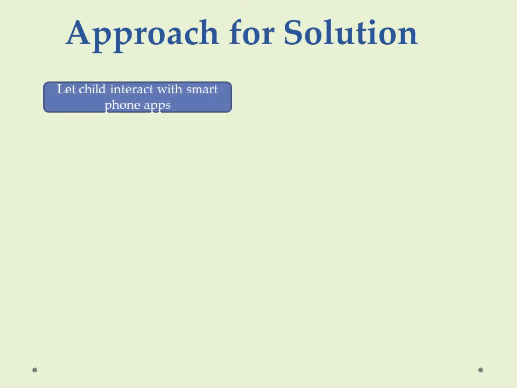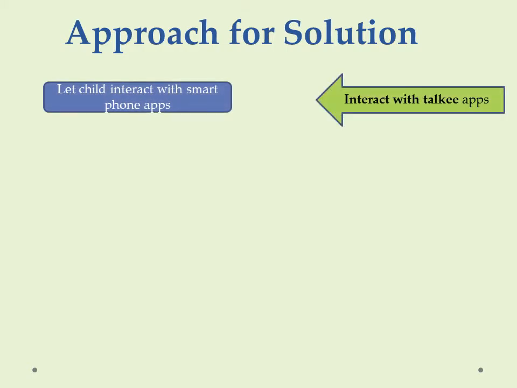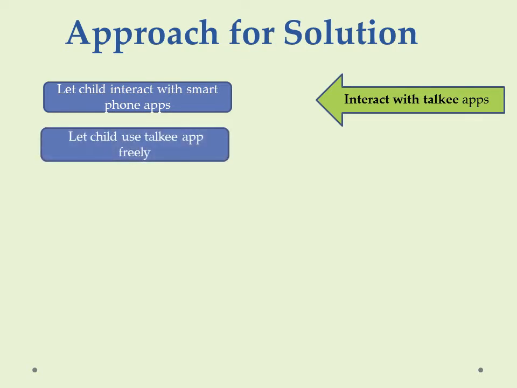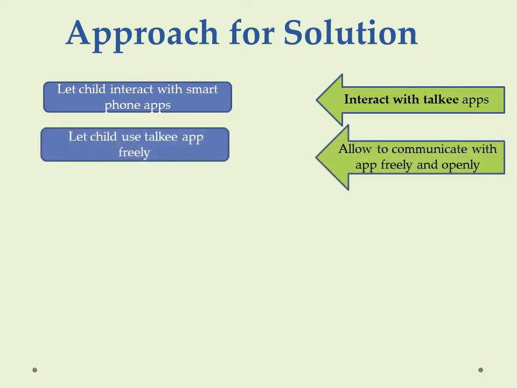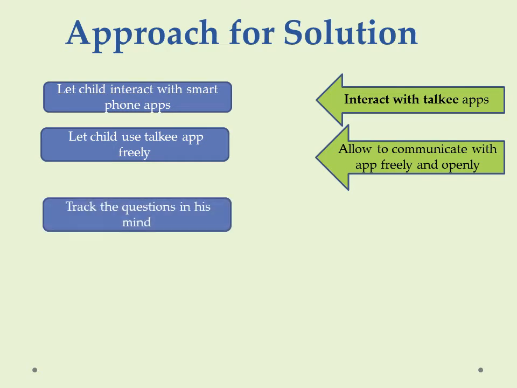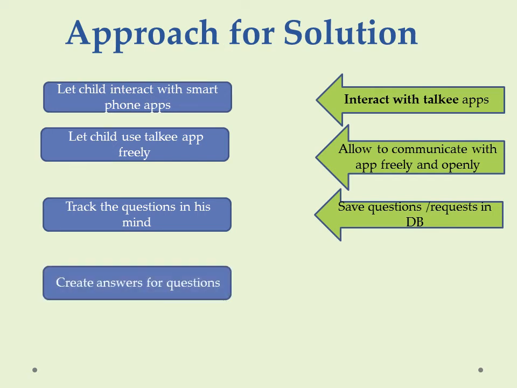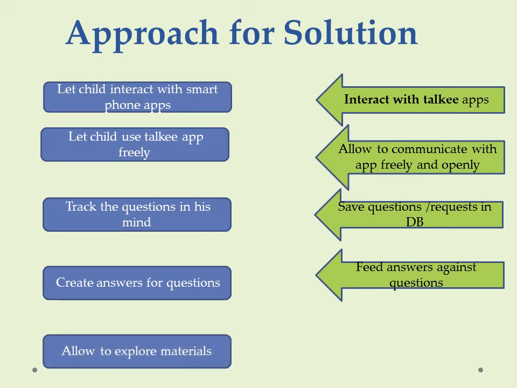Approach to the solution: let the child interact with smartphone apps, especially the Talkie app. Let the child use the Talkie app freely. Allow them to communicate with the app freely and openly. They type the question in their mind, and then the question request is saved in the database. Create answers for the question. How? Parents feed answers against the question through the DB.